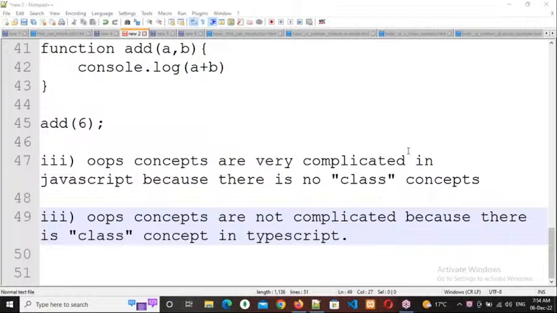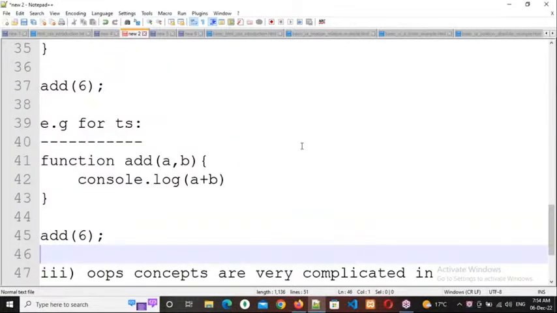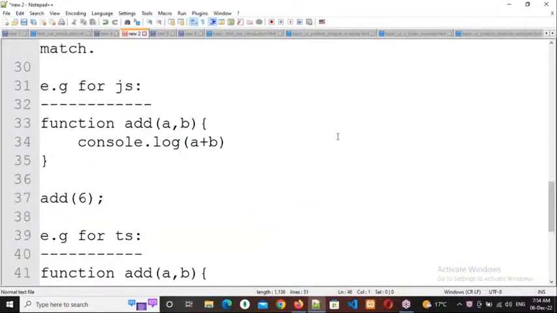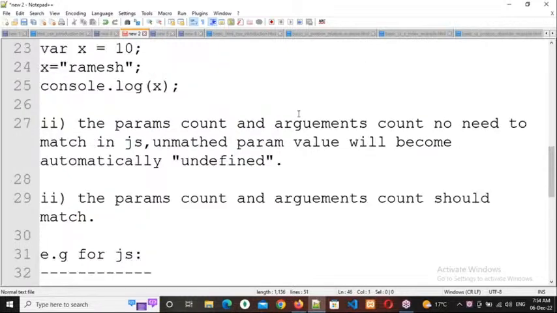One question. Yeah, tell me. Here you are saying that it will throw the compilation error if there is no matching between the arguments and parameters. Yeah, transpilation error. Here also, the first one also will throw this transpilation error.